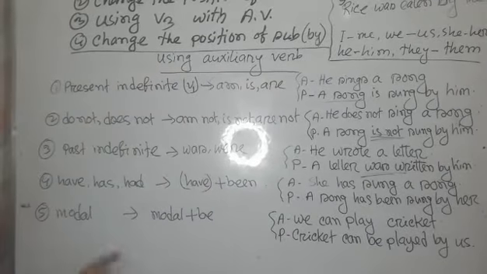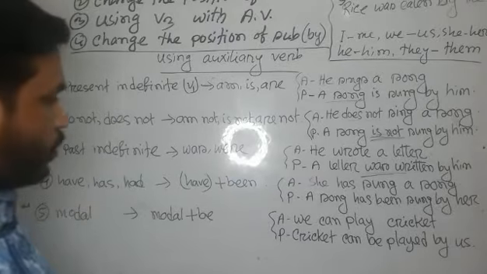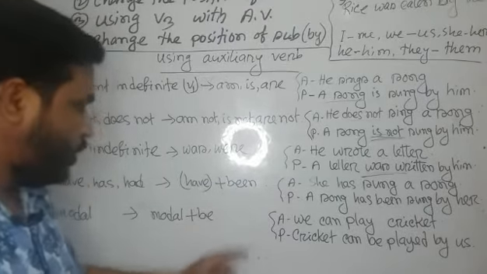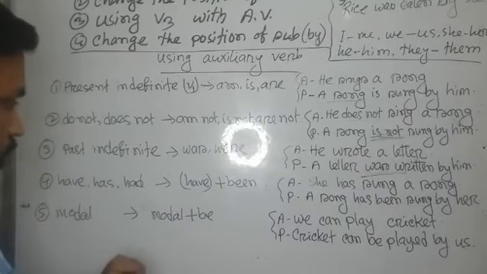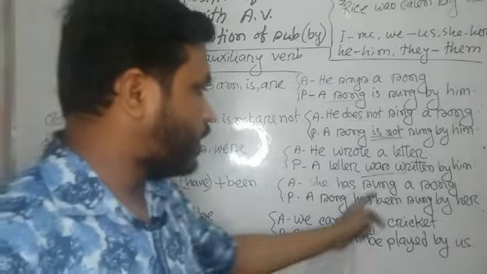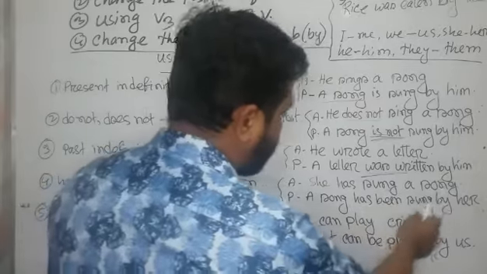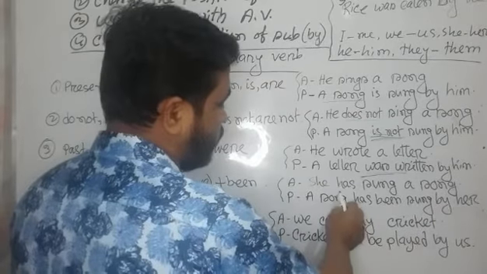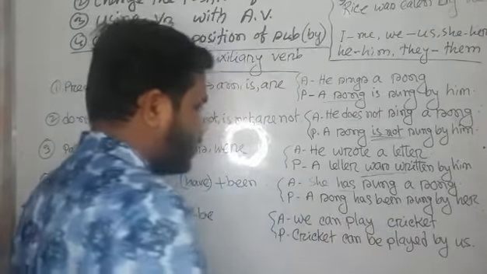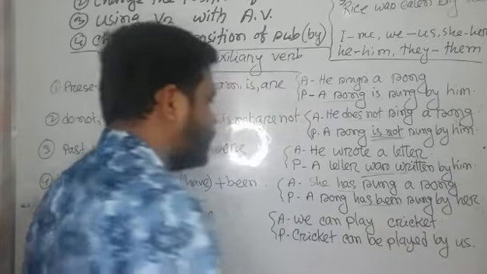And the fourth rule is, when there is have, has, had in an active sentence, we have to add been with have, has, had. That means have been, has been, had been have to be used in the passive sentence, such as she has sung a song. Here there is has in the active sentence, so we have to use has been in the passive sentence.